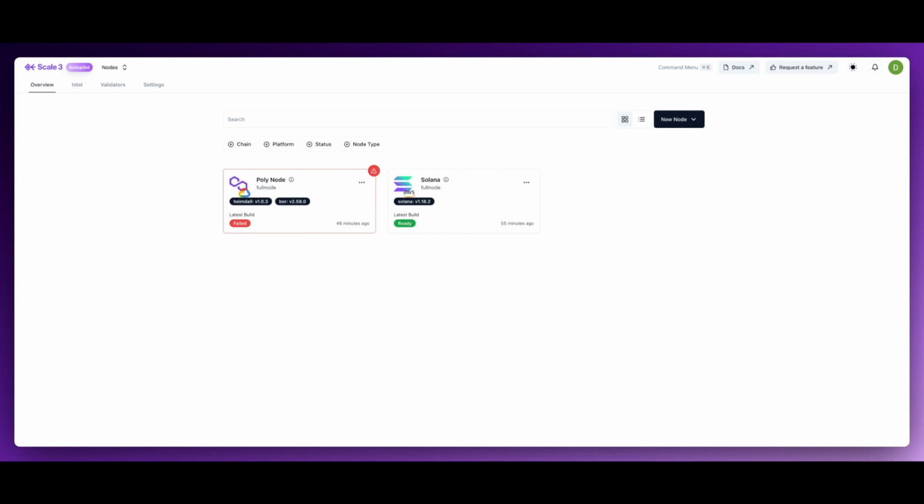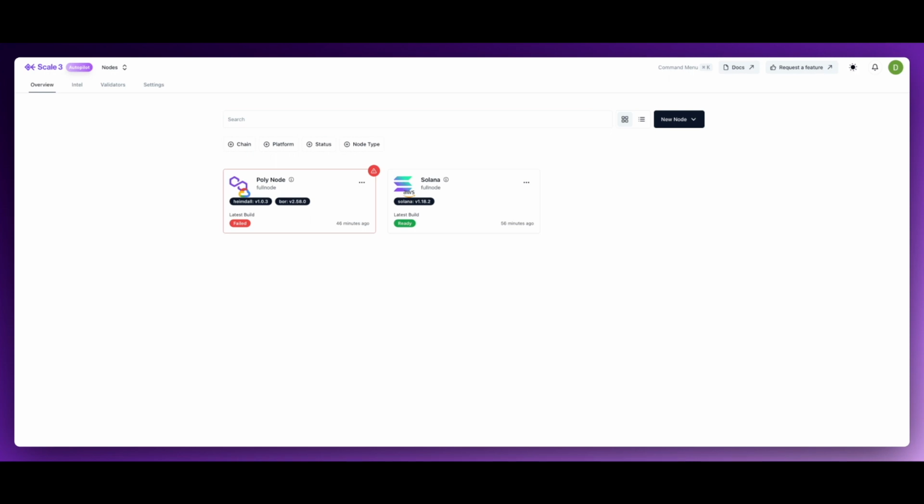Autopilot streamlines the process of initiating and managing cryptocurrency nodes, making it accessible to all. Today, our goal is to guide you through setting up a base node on Google Cloud Platform, GCP, ensuring a seamless experience from start to finish.